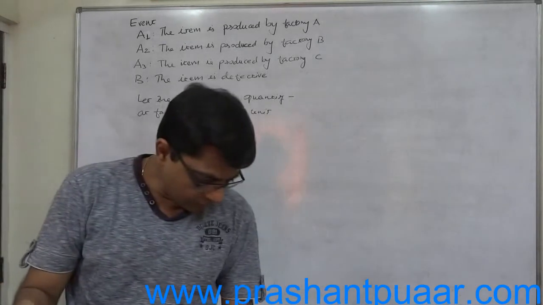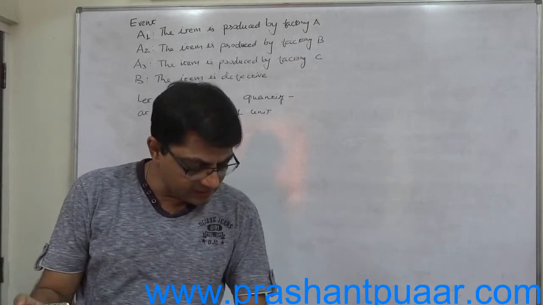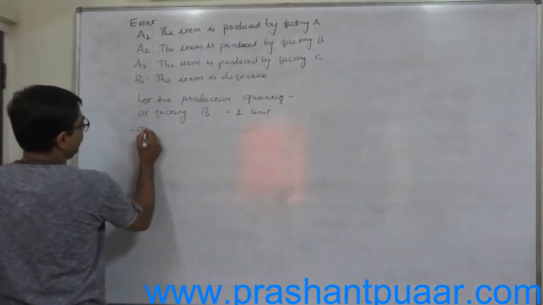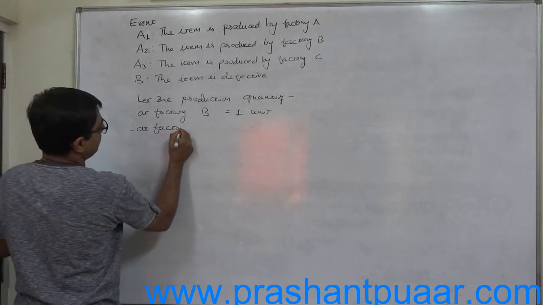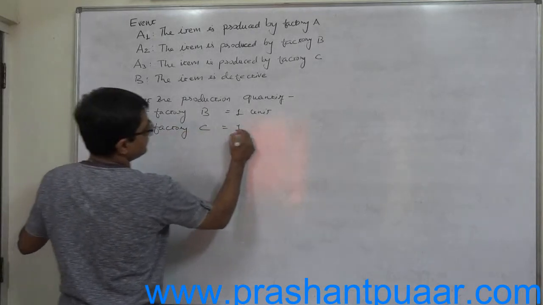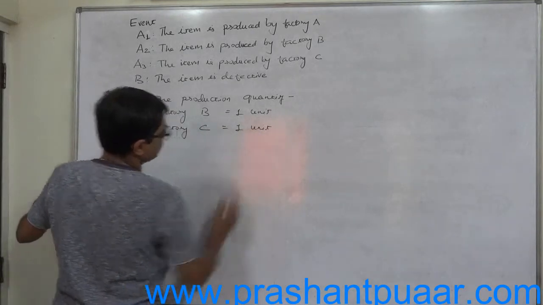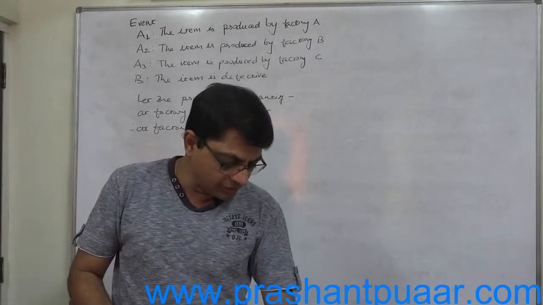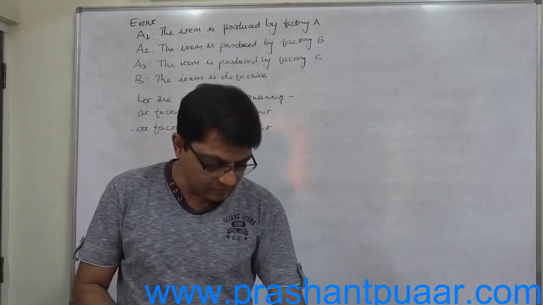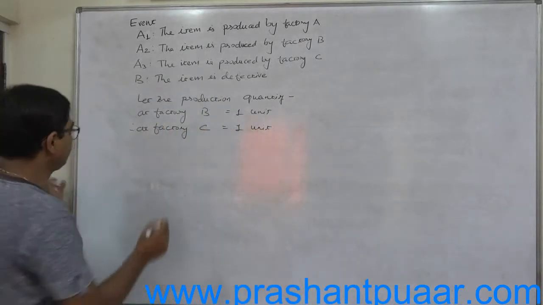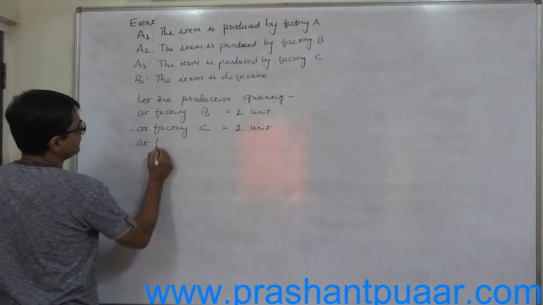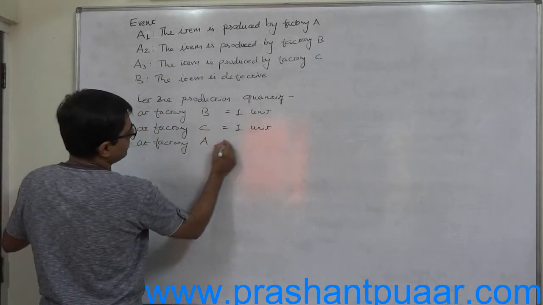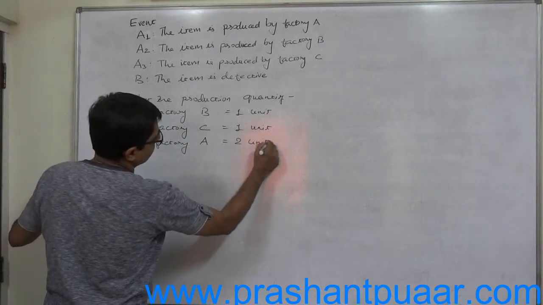Factory C also is 1 unit. Factory A must be twice that of B, that means 2 units.